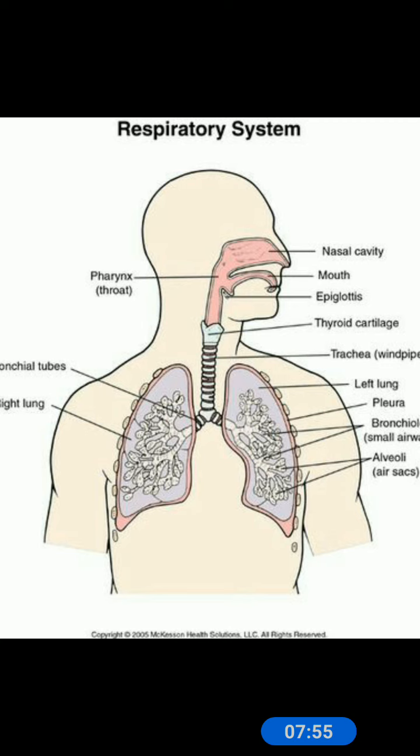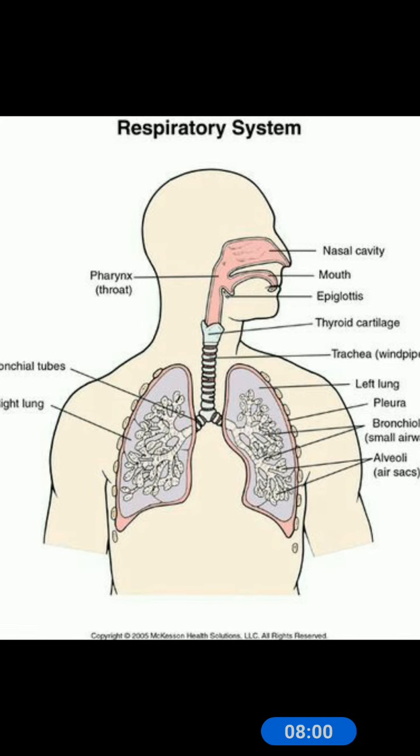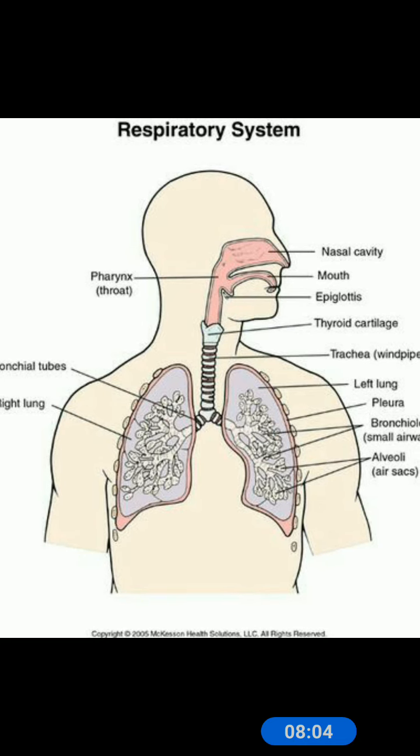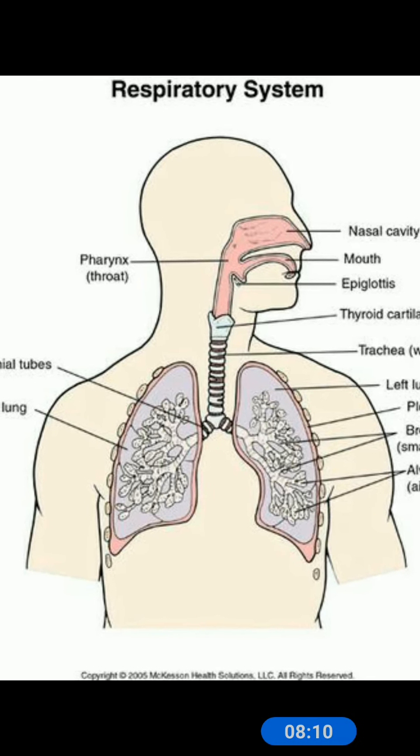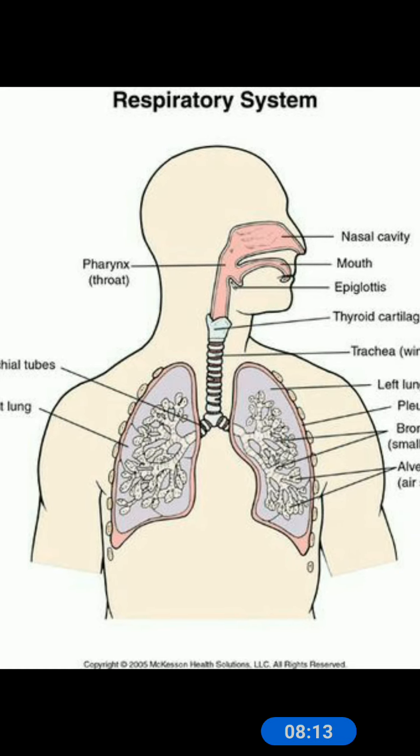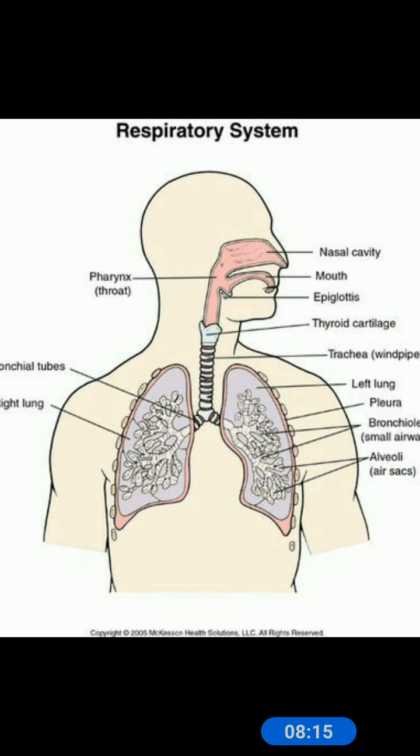When you are breathing, children, how does the air come? It enters your body, how? Through your nose. It then passes through the windpipe and goes to the lungs. Here is the picture.